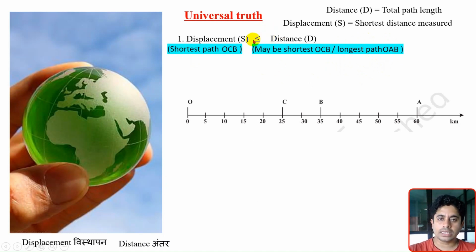I need to put the sign less than or equal to. Equal to for what? Suppose the object has chosen the path which is the shortest path only. In that case, displacement and distance can be equal. So if I compare displacement and distance, displacement will always be lesser than or equal to distance. Few more points are there, we will discuss in the next video. Thank you.